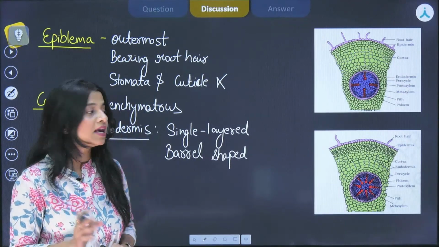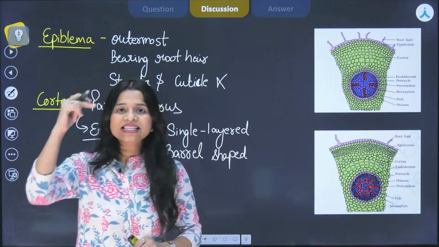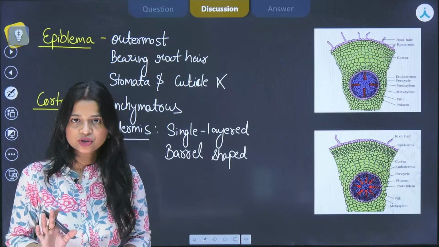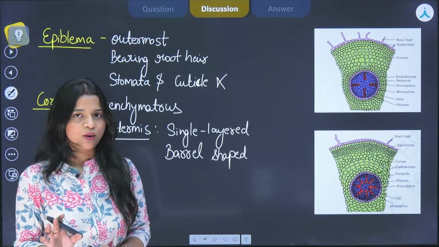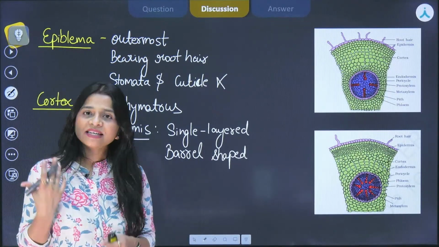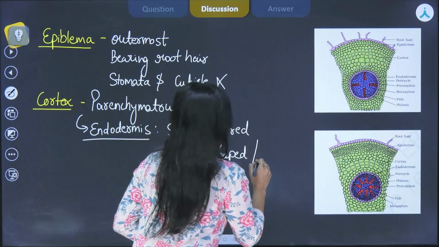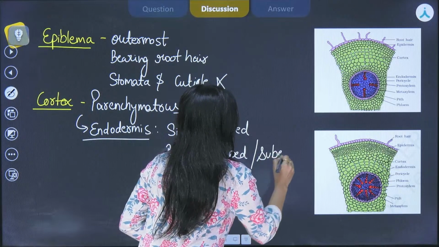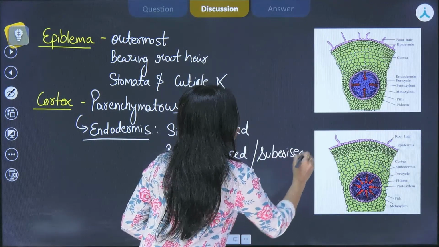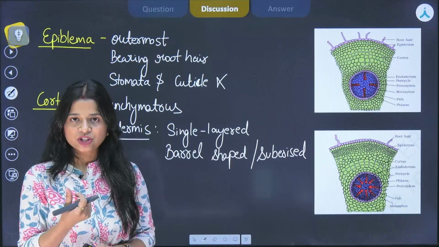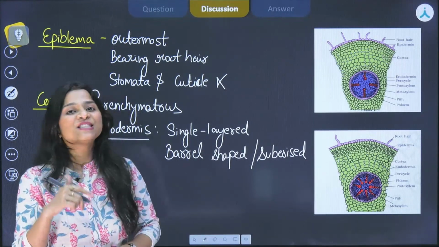We all study, you have to remember these layers properly. एक sequence में आप इन्हें याद रखिए. It will be beneficial for you, and the characteristics along with that. And endodermis का जो important characteristic है, which is often asked, is the presence of suberin. So these cells are basically suberized, and this suberin deposition is forming the Casparian strips.